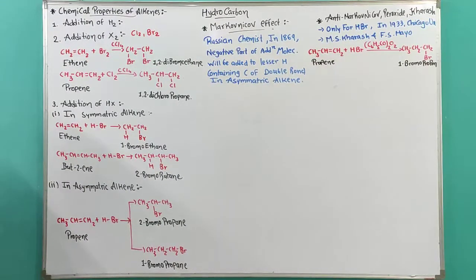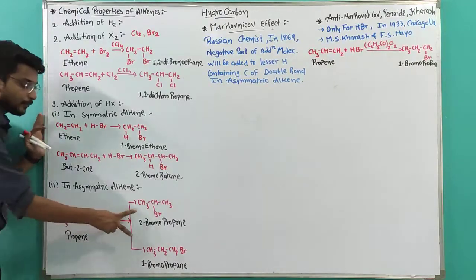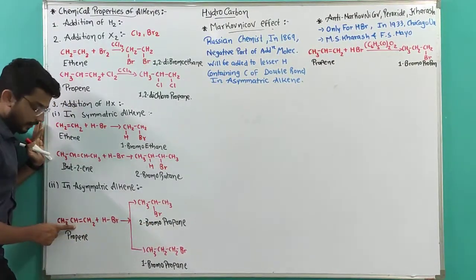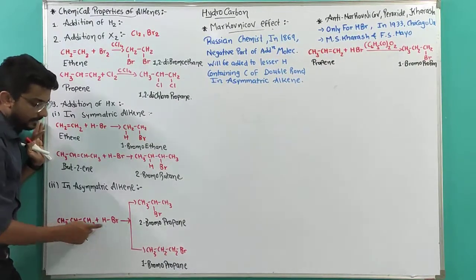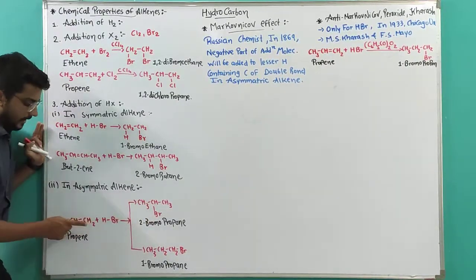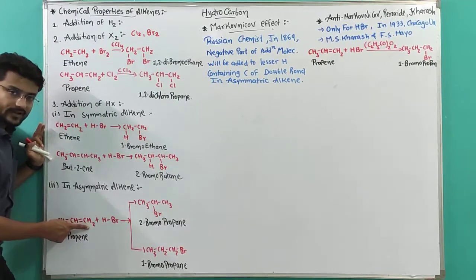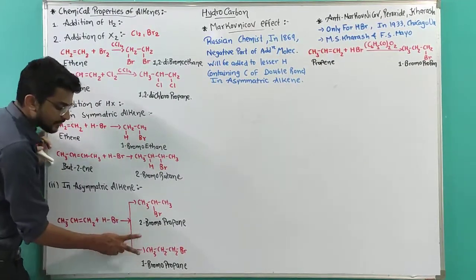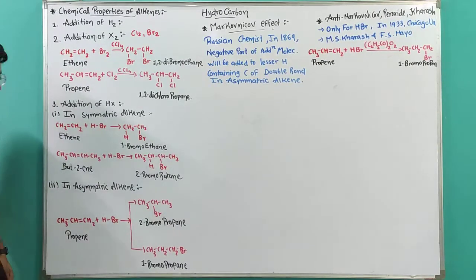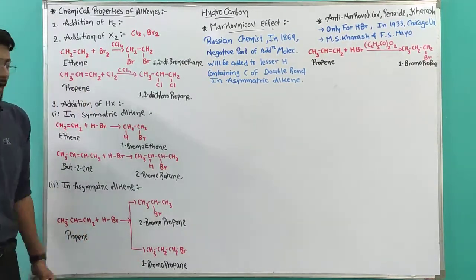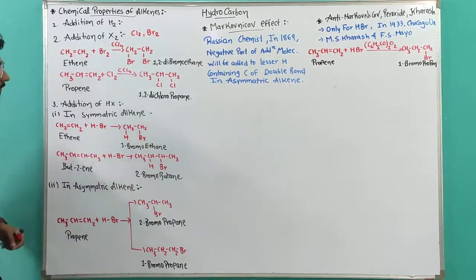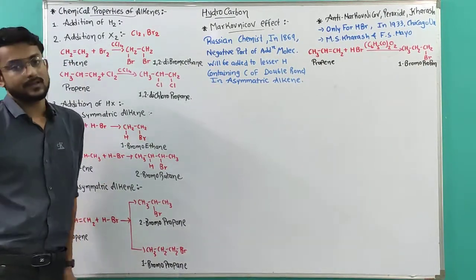Are you getting what I am saying? We have two different possibilities. If we add bromine on the second carbon, it will be 2-bromopropane. And if we add bromine on the first carbon, it will be 1-bromopropane. Both are isomers of each other. Both are different compounds and both are going to be produced. So which one is the priority for us?